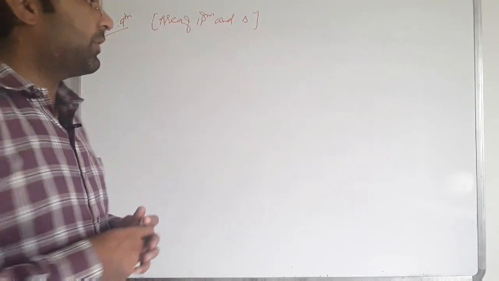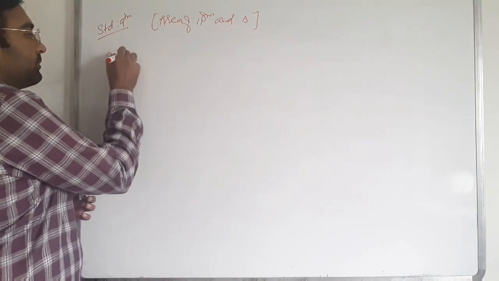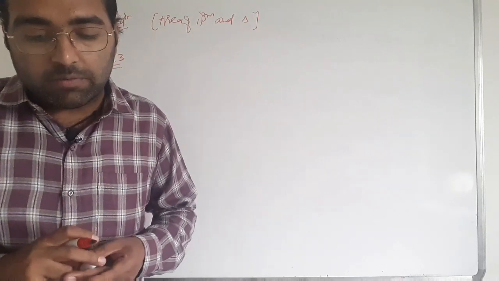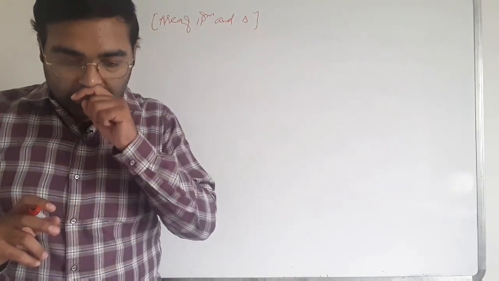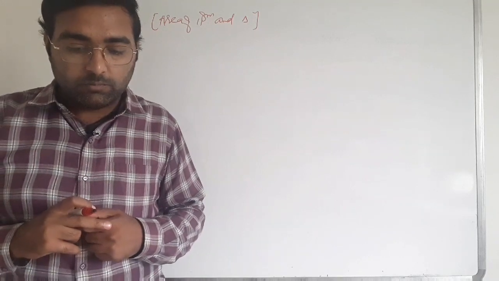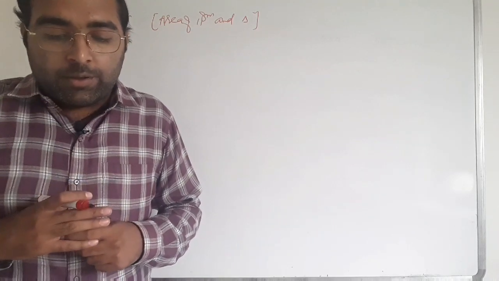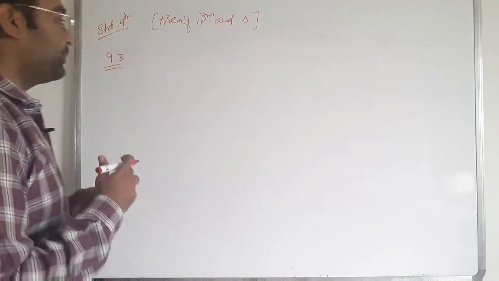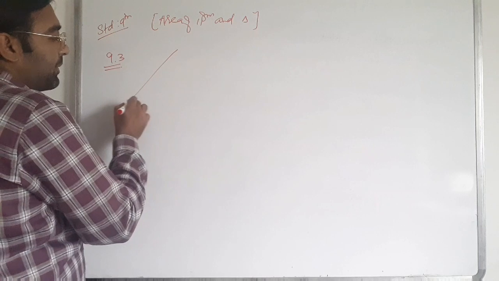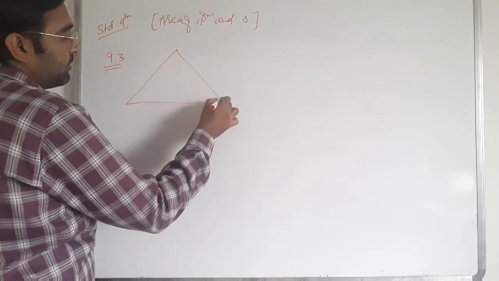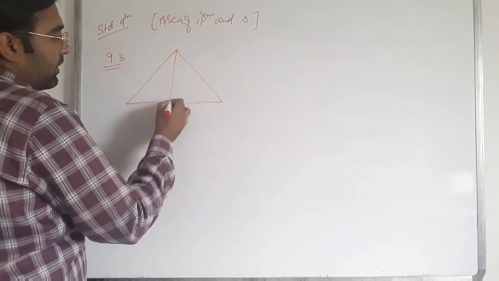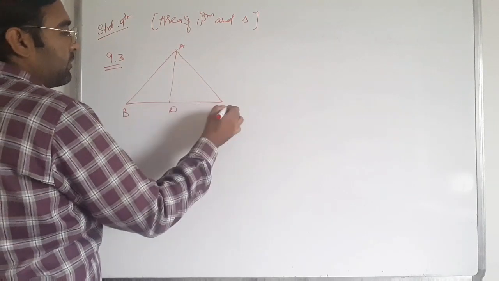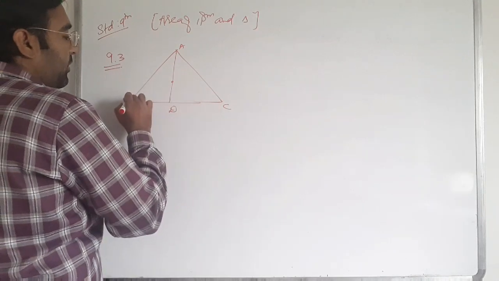In exercise 9.3, first question: in the given figure, E is any point on median AD of triangle ABC. Triangle ABC is given, AD is a median, and E is any point on AD.